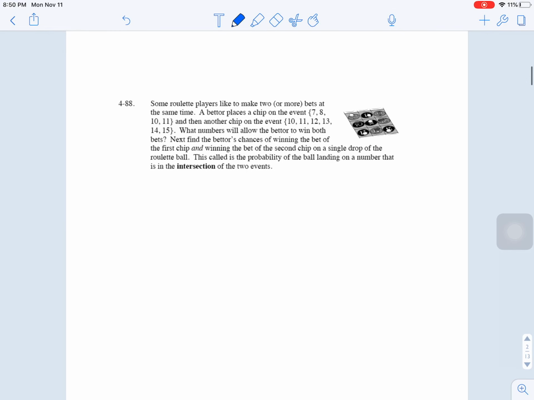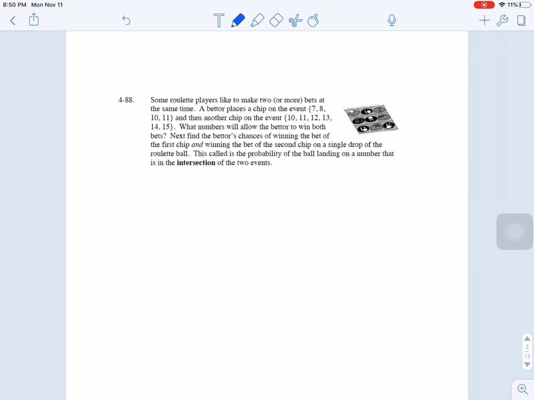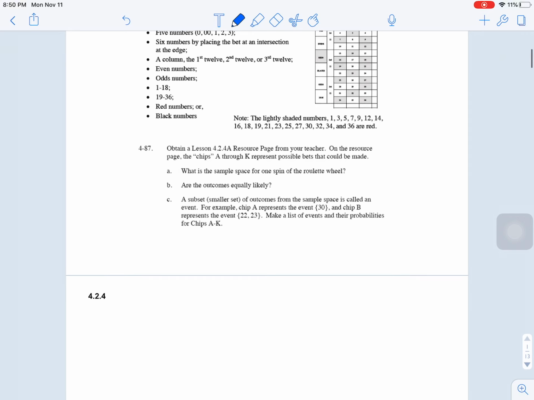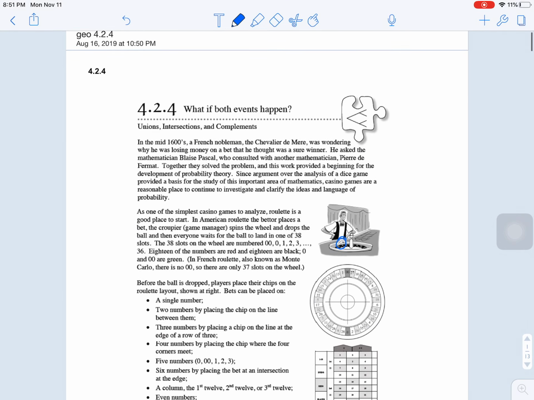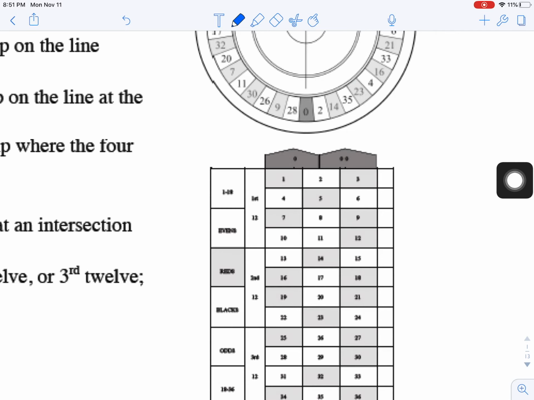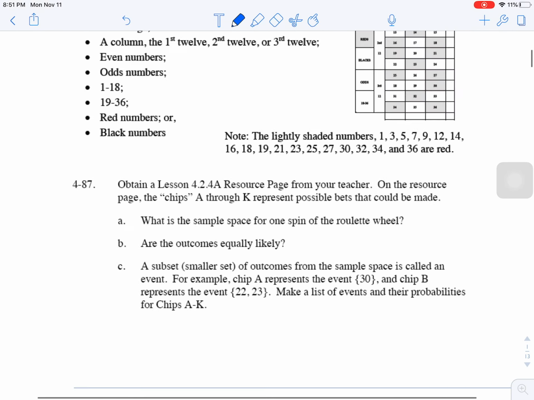All right, very first thing, we're going to look at 487. We're looking at what the different chips stand for. The sample space for one spin is, when we spin the wheel right here, we're going to get either 0, 00, or we're going to get 1 up through 36. So that's our sample space.